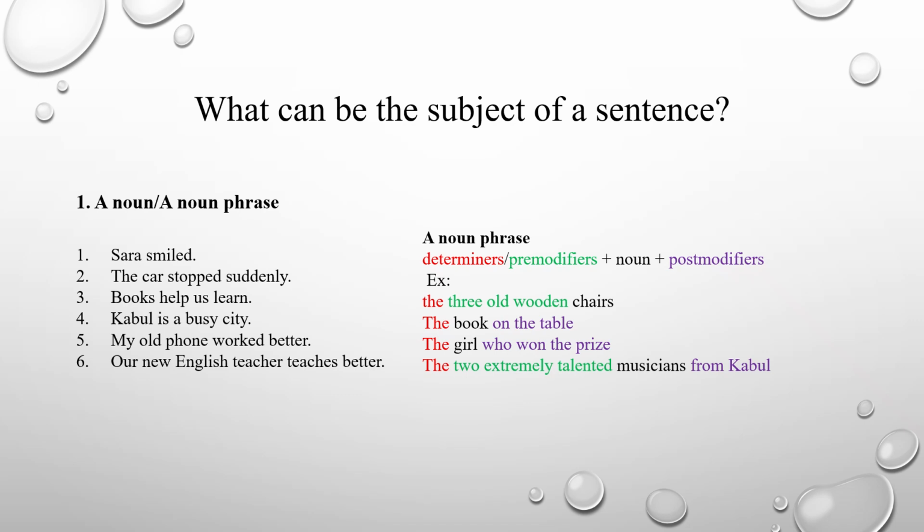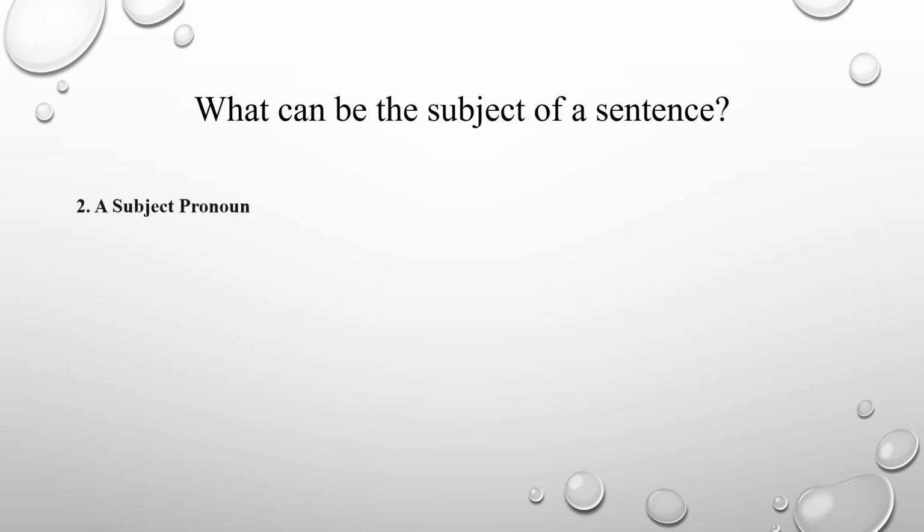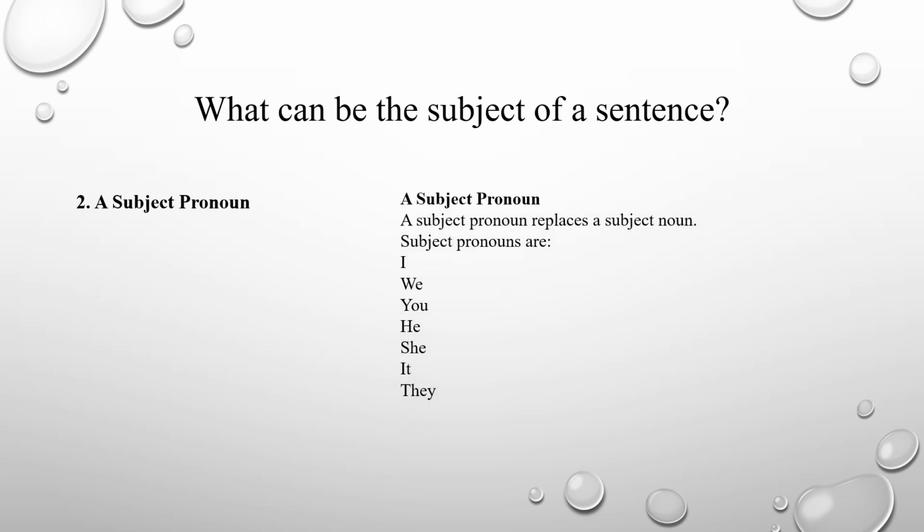Then what else can be the subject of a sentence? Let's see. Okay, the second thing that can be the subject of a sentence is a subject pronoun. Okay, what is a subject pronoun, guys? A subject pronoun replaces a subject noun.